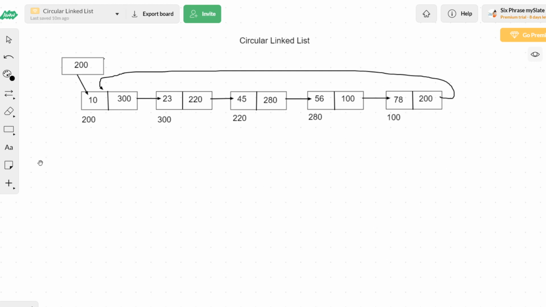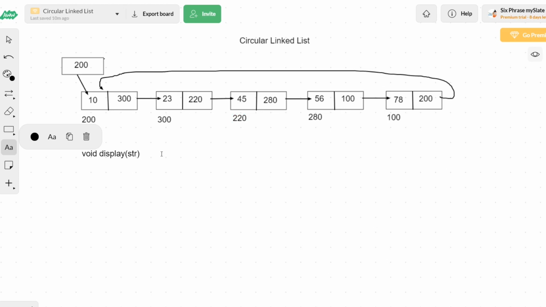For example, first of all, we will take a function called display, void, and the name of the function is display. To traverse all the nodes in the linked list, I want to know the address of at least any one node of this circular linked list. So the address of any one of the nodes from the circular linked list, let us take that as a head node.